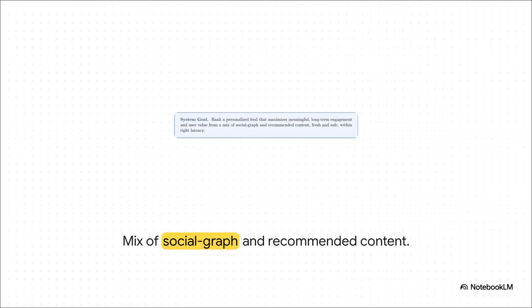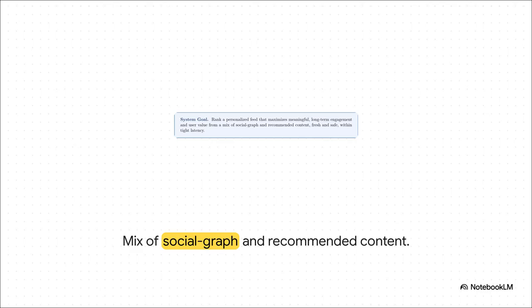This is how the system decides what raw materials to even consider in the first place. Since it obviously can't evaluate billions of posts in 200 milliseconds, it takes a shortcut. It grabs what's called a graph fanout. Now, that's essentially just a mix of recent posts from your direct friends, but it also uses a very complex AI model, specifically a two-tower neural network, to pull out out-of-network recommendations. This injects fresh, trending topics and groups that you might really like, but just don't explicitly follow yet.